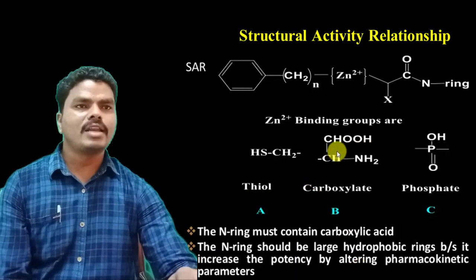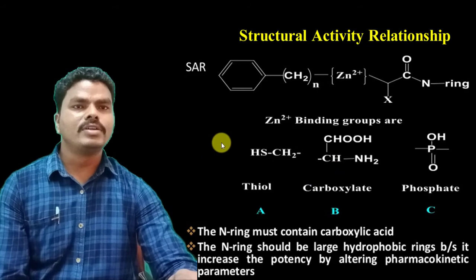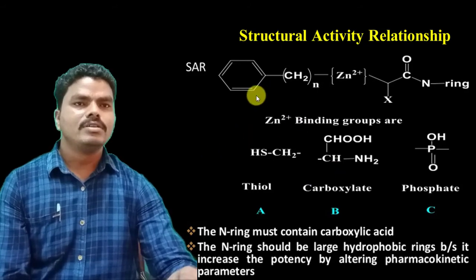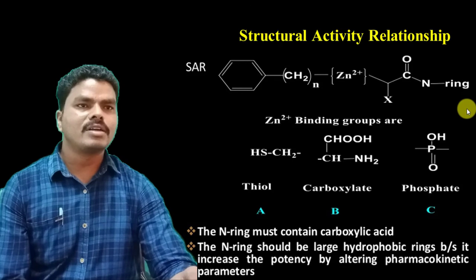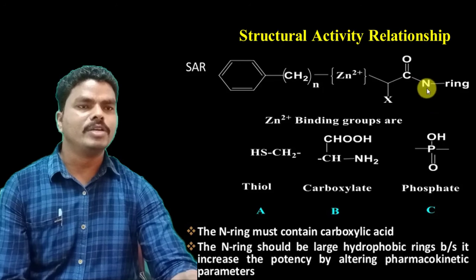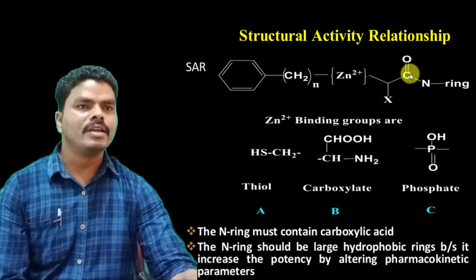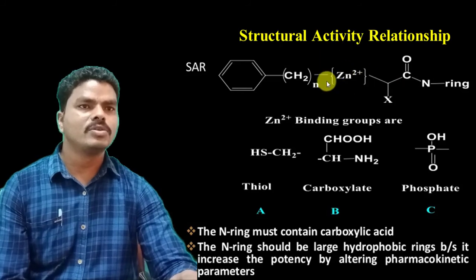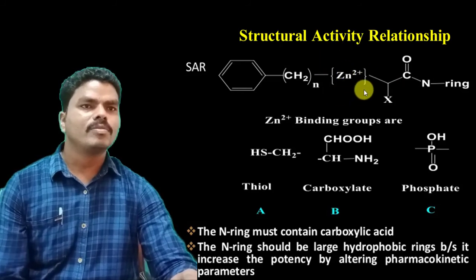And coming to the structure activity relationship of angiotensin converting enzyme inhibitors. When you see the basic structure, they consist of a basic ring having a nitrogen, that is the pyrrolidine ring generally present in the angiotensin converting enzyme inhibitors, and this nitrogen present in the ring is attached to the carbonyl group, and this carbonyl group is attached to the zinc binding group.